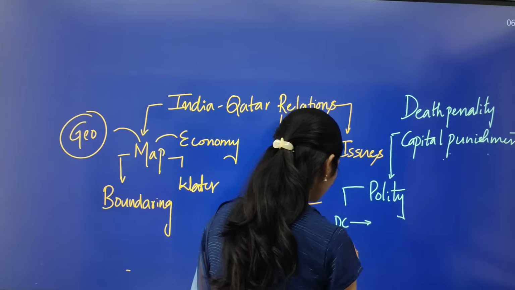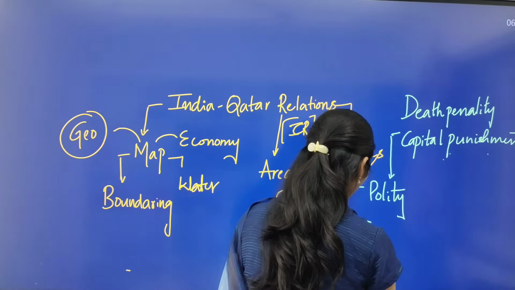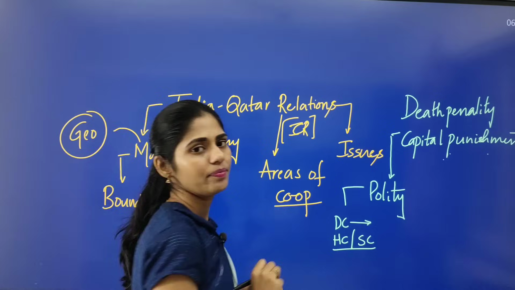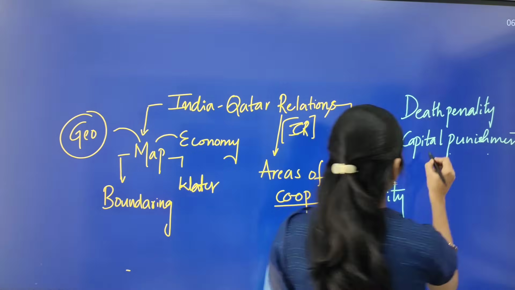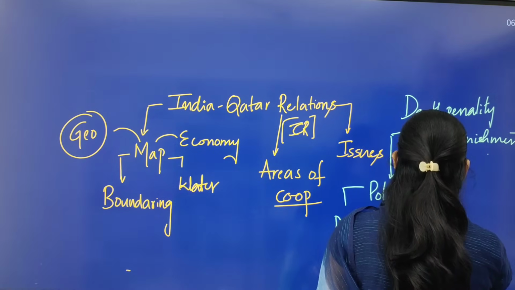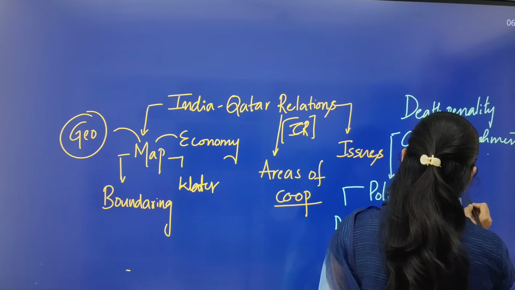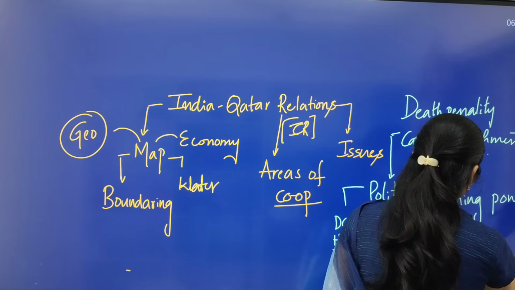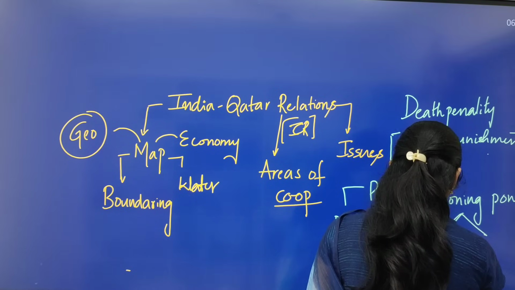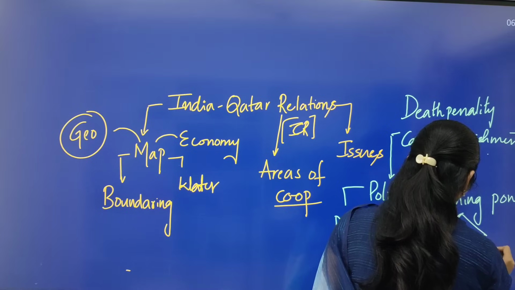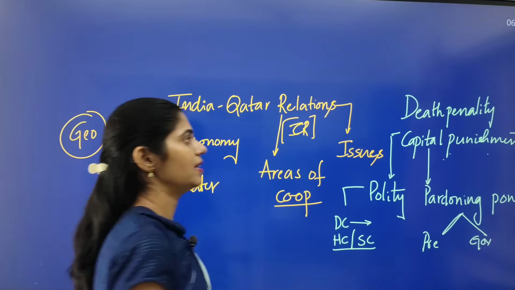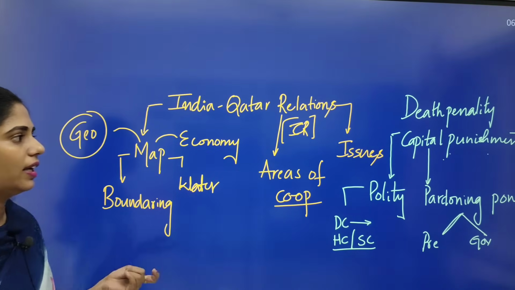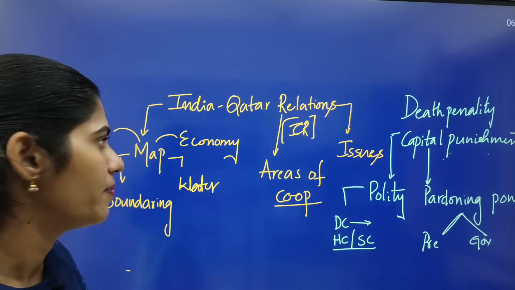What happens in the High Court and Supreme Court regarding this death penalty, and you also have to refer to the pardoning powers of the President as well as the Governor regarding this capital punishment or death penalty.